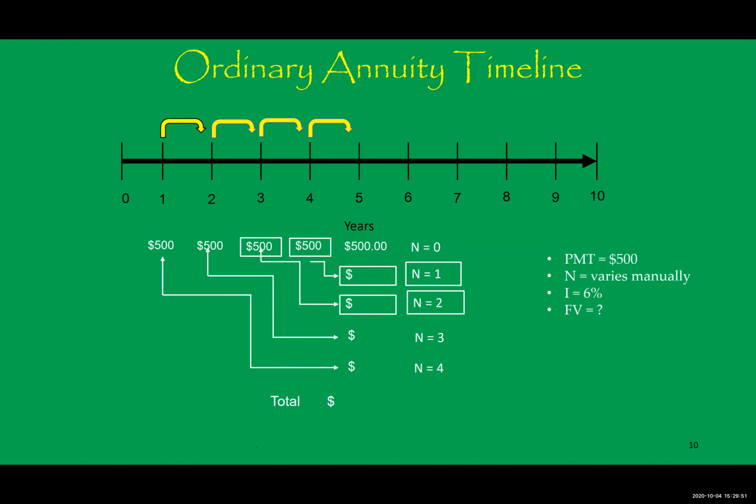And then notice at the end of the 5th year, you make your last $500 deposit, and that money does not earn interest. Why? Because you're depositing it at the end of the year on December 31st. And then because this is the end of the 5th year, you're going to take all the money out of the account, so that money has no opportunity to earn interest.